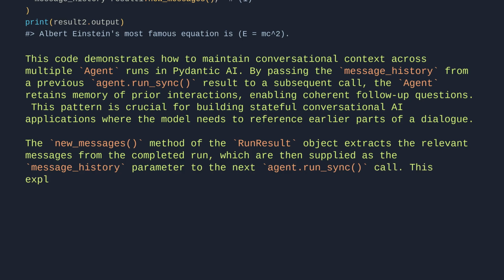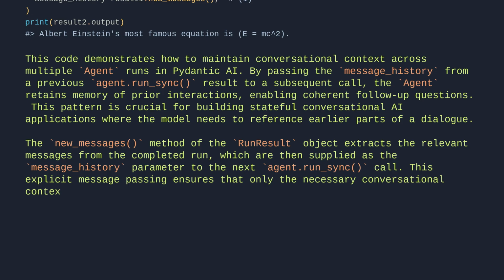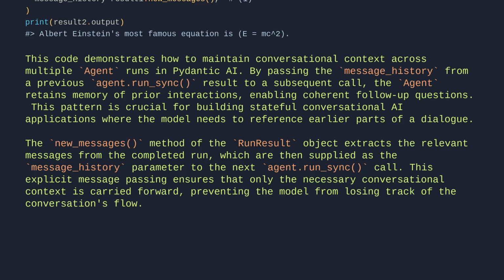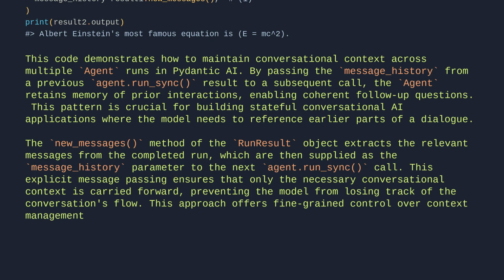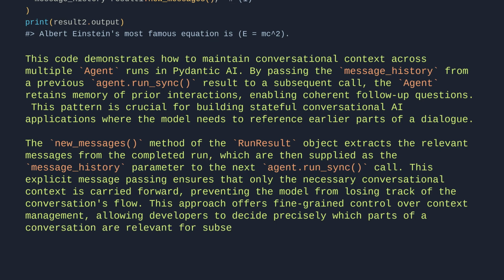This explicit message passing ensures that only the necessary conversational context is carried forward, preventing the model from losing track of the conversation's flow. This approach offers fine-grained control over context management, allowing developers to decide precisely which parts of a conversation are relevant for subsequent interactions. Let's break it down.